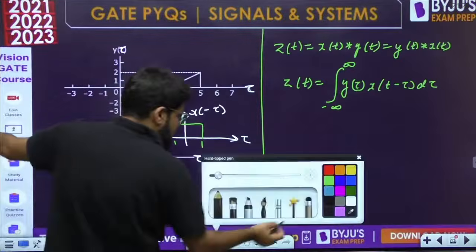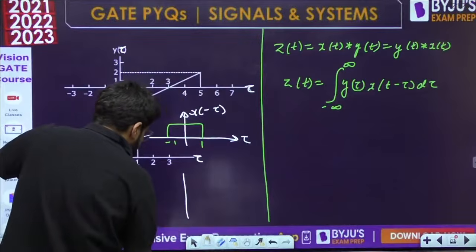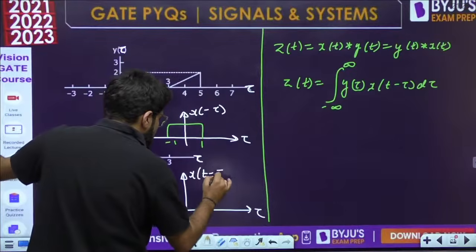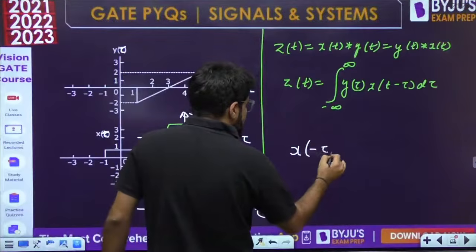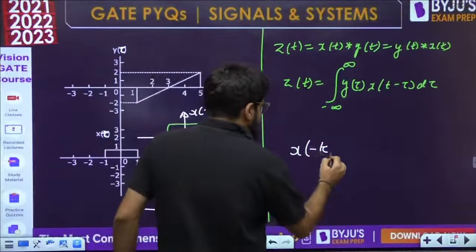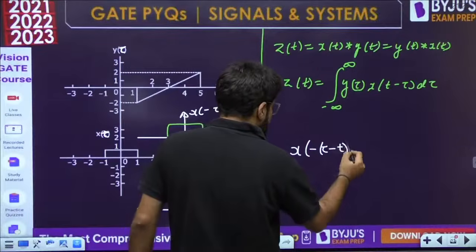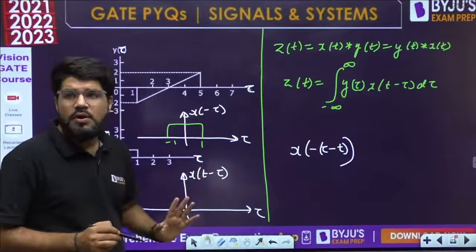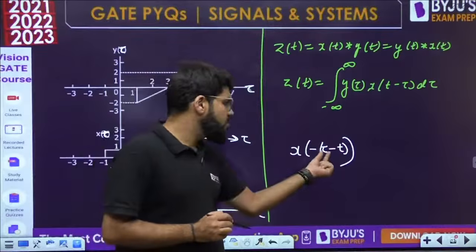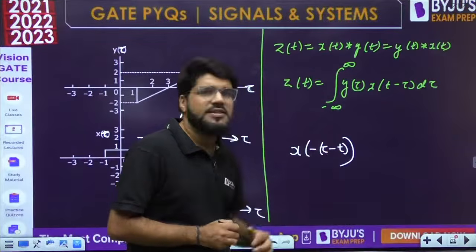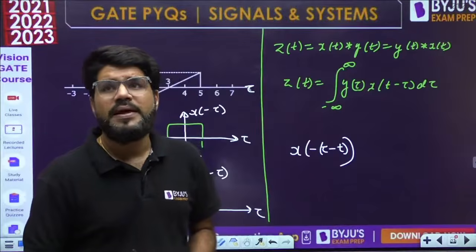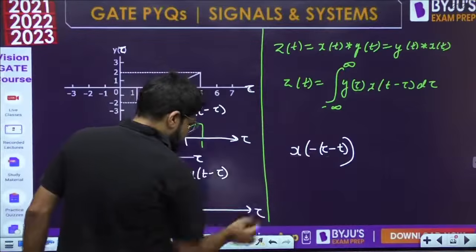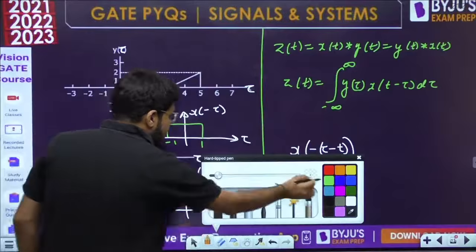But what is x(t minus tau)? When I draw x(t minus tau), plotting with respect to tau, it is like x of minus (tau minus t). When you open this bracket, only then you get plus t. I want x of plus t minus tau, but with respect to tau, taking the minus common, it turns out to be tau minus t. What does it mean? That means it is a right shift case. So we will just right shift by t units.